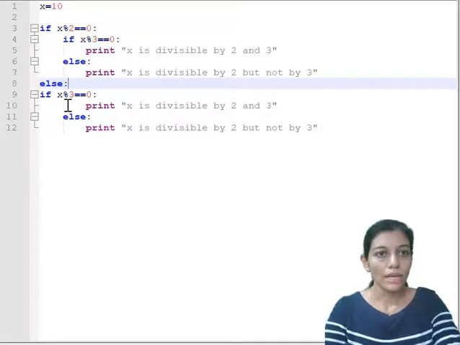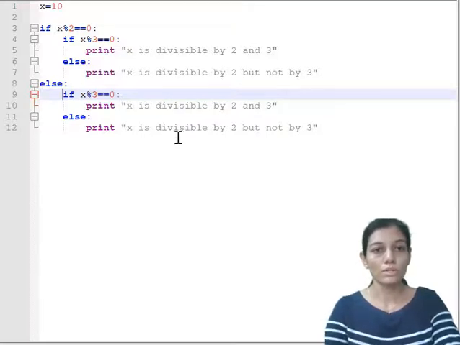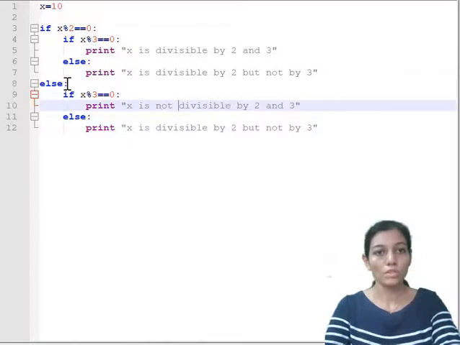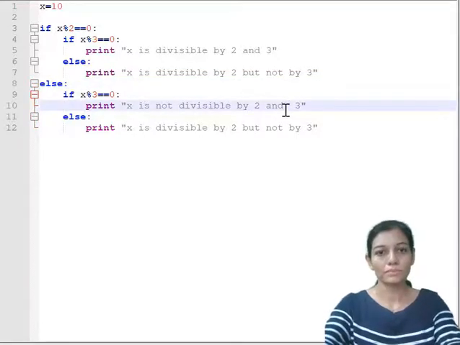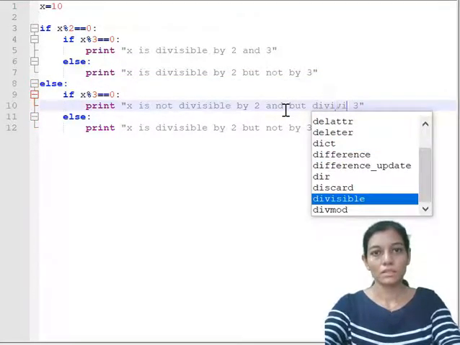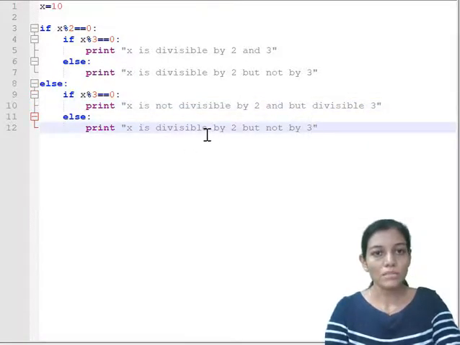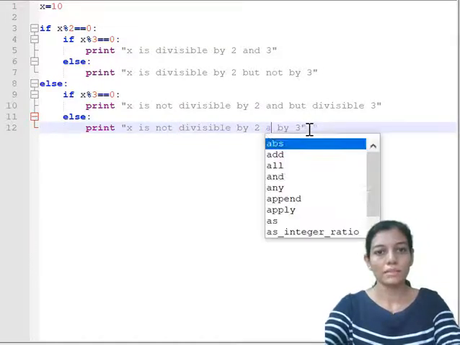So again we are going to check the same thing, if x modulo 3 is equal to 0, x is not divisible by 2 because we are here in the else part, but divisible by 3, and in the else part x is not divisible by 2 and not divisible by 3.